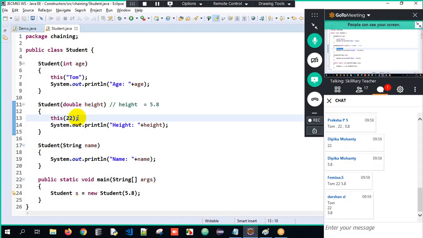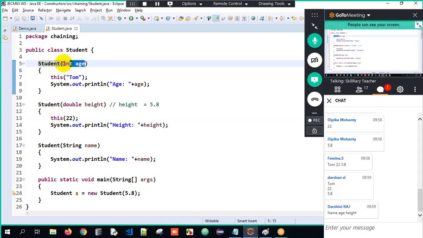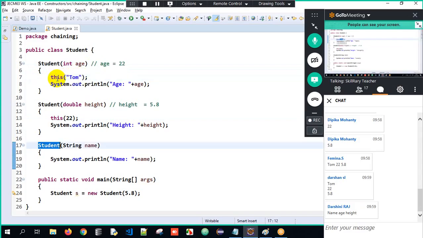So when I write this of 22, press Ctrl on my keyboard, hover on the constructor call and click on it. It's going to the first constructor. Now the age has been initialized to 22. But again, what is the first line of implementation? This of Tom, meaning I am calling another constructor in the same class wherein I am passing one string argument. The control goes over here wherein the name will now get initialized to Tom here.